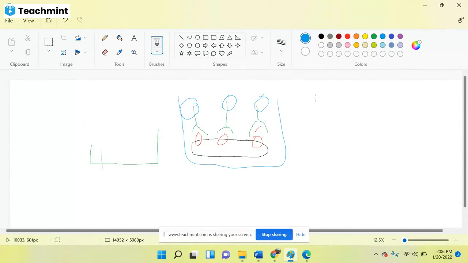And in case of a person who does not have the coronavirus, suppose we have taken the blood. This one is the blood, and in this blood no coronavirus is there. These are the coronaviruses, so the coronavirus is not there.